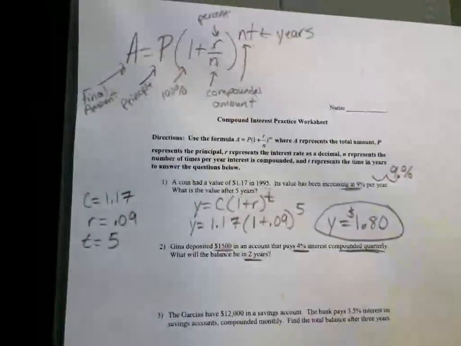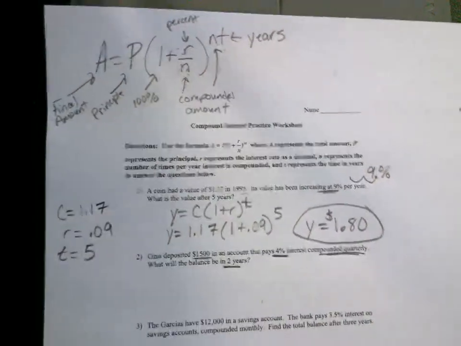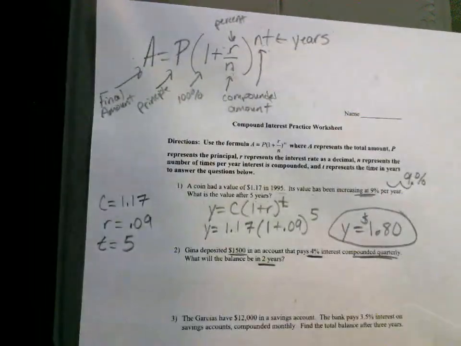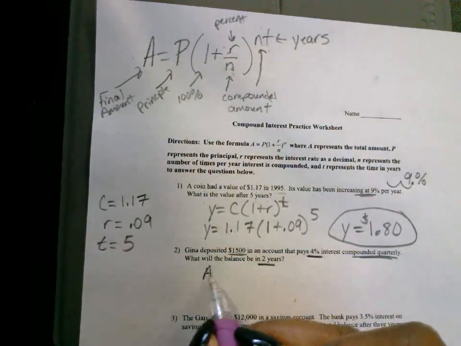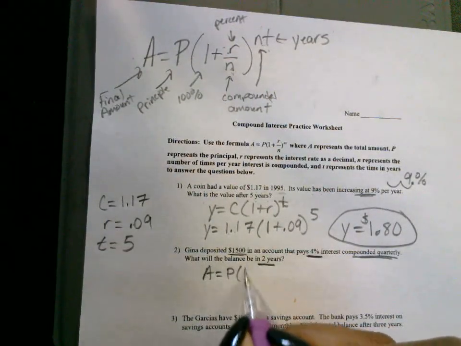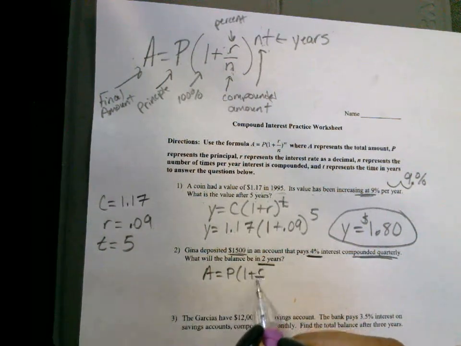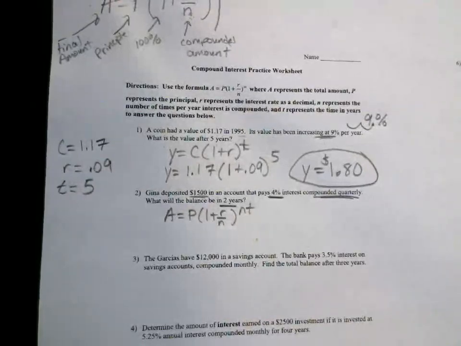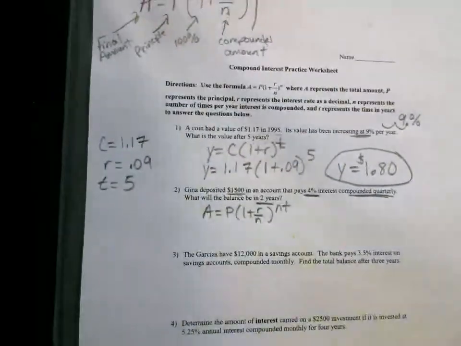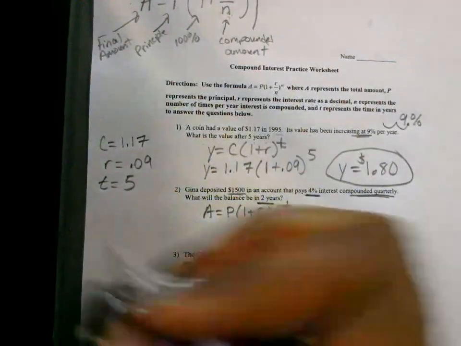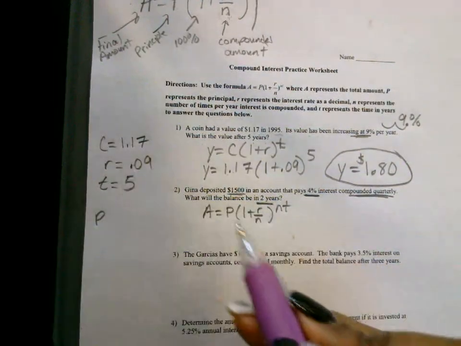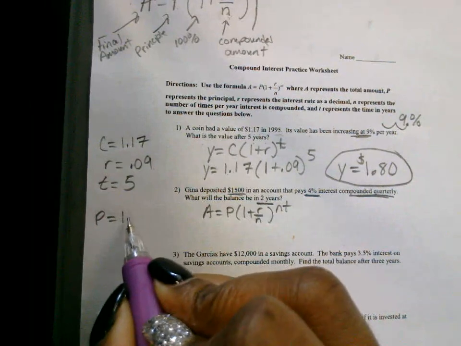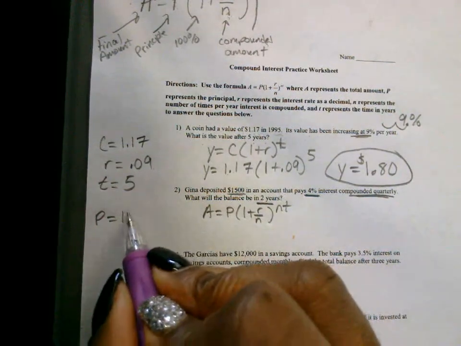Okay, so now we're going to use the compound interest formula because interest is being charged more than one time a year. So we're going to rewrite A = P(1 + r/n) to the nt power. So what is our final amount or our Y? What's our P or our C? Meaning the same thing. What's the starting amount? 1,500.